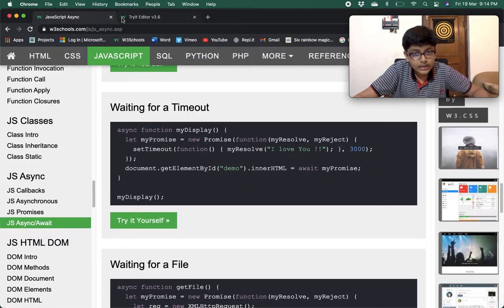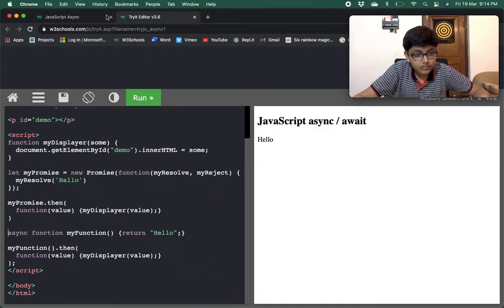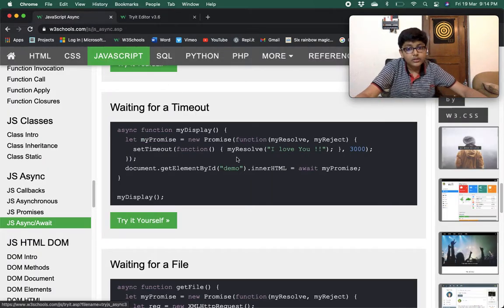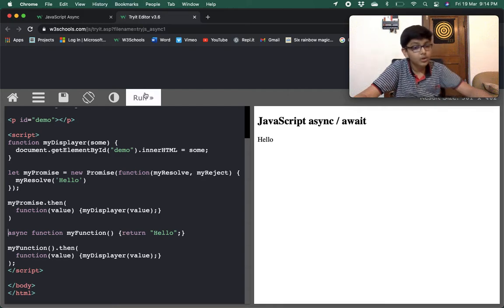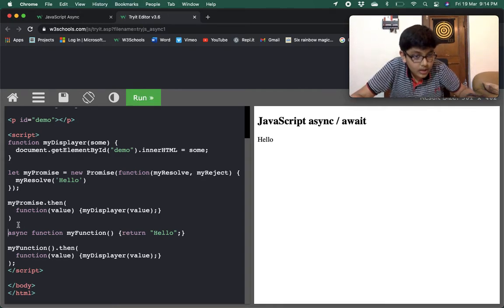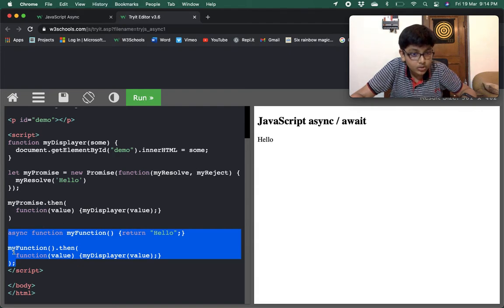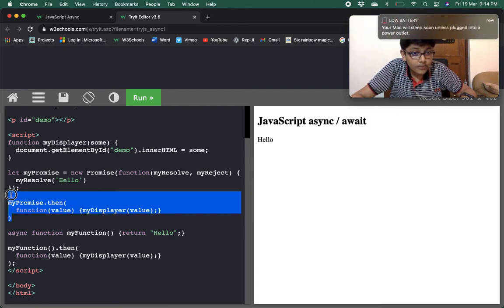Yeah, so I said right that you have to create a whole promise first, and then you can use await. You see how short the syntax is. We did this whole thing in 1, 2, 3, 4, 5 lines, and we did the other in 1, 2, 3, 4, 5, 6, 7.